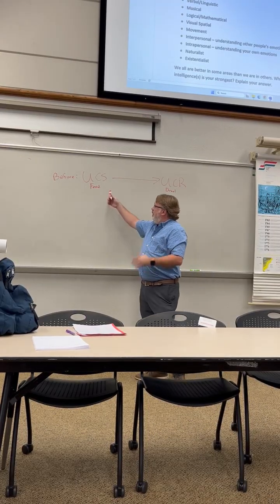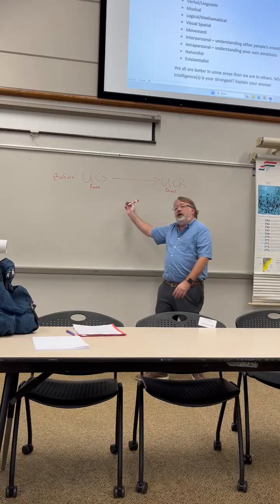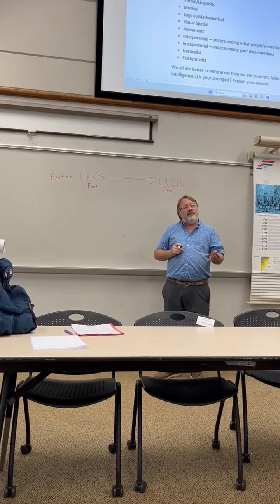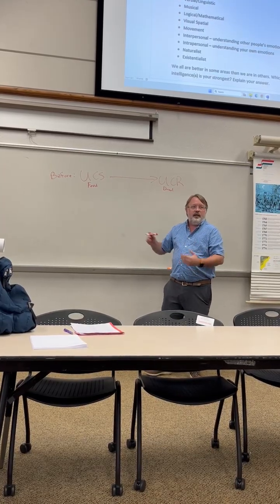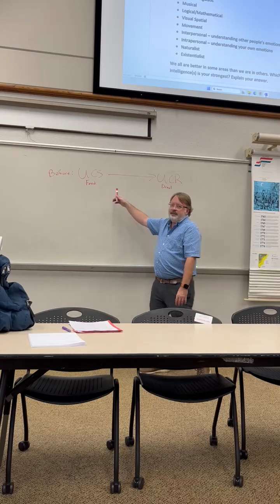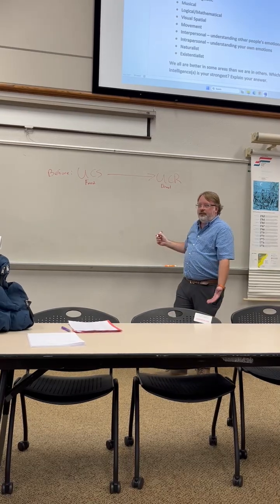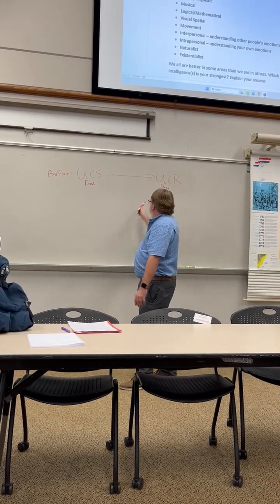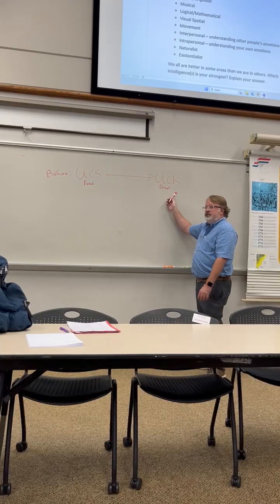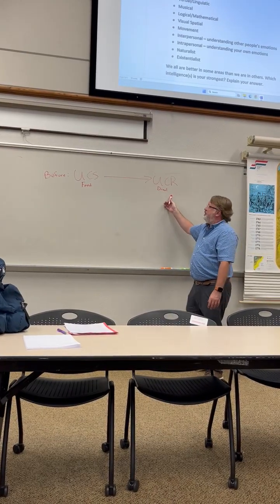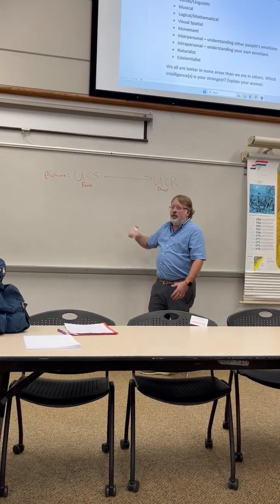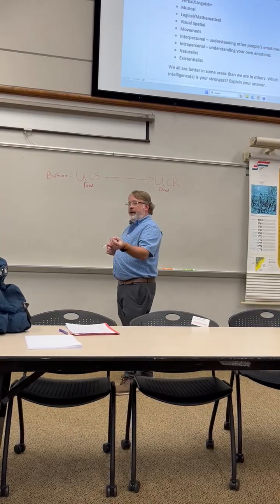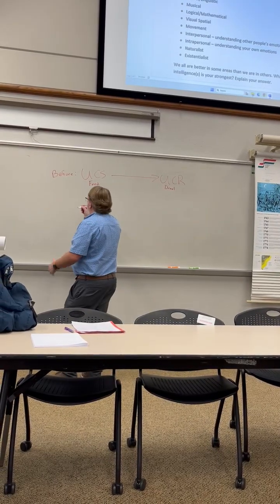Now, another example of an unconditioned stimulus and unconditioned response would be if I blow a puff of air in your eye, it's going to cause you to blink. So the puff of air would be the unconditioned stimulus. The eye blink would be the unconditioned response. Now, what Pavlov wanted to do was he wanted to make this drooling response, this unconditioned response, happen to some other stimulus besides food. So what he started to do was he would ring a bell before he fed a dog. And he did this over and over again.